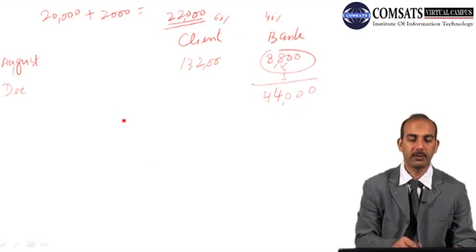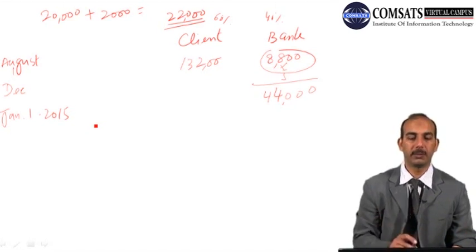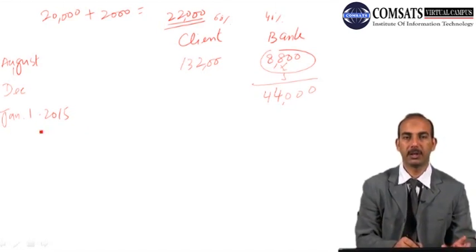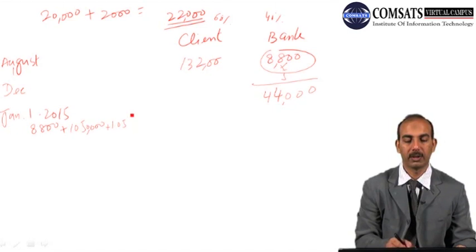And then on January 1st, 2015, a rental amount plus the price of the unit will be paid to the bank. So the rental amount is at the same prevailing rate, that is 8,800, plus the unit price that has already appreciated to 1.05 million. Now we are going to appreciate it again by 5%. We will multiply it by 1.05, so to increase it by 5% again.